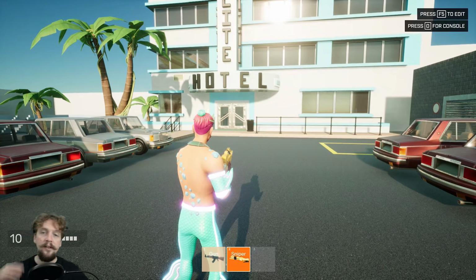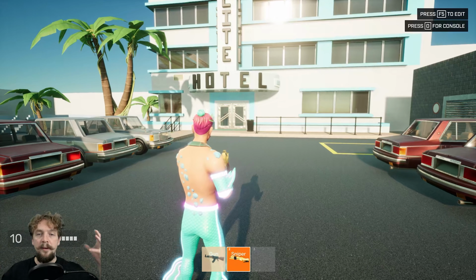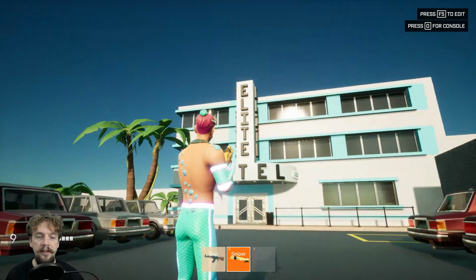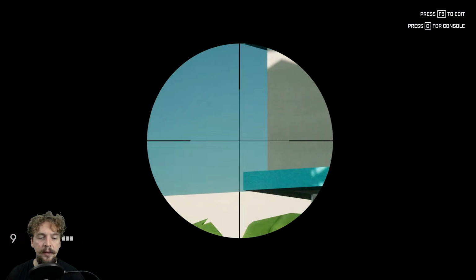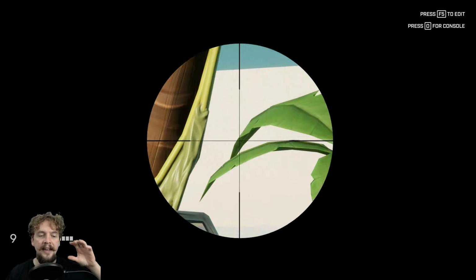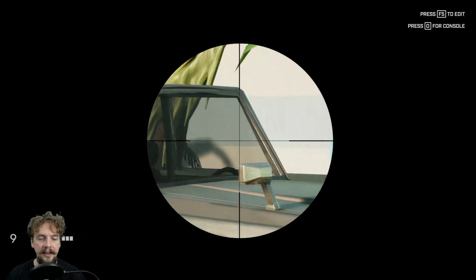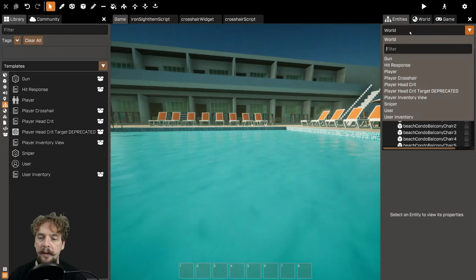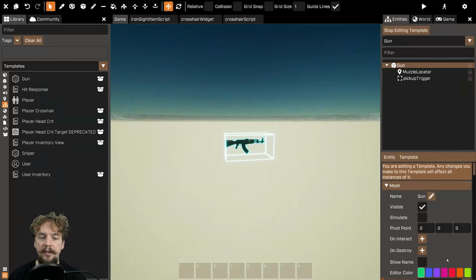The next step, once I had created my sniper rifle and had my gun which worked and felt more like a gun, was to do this part with the UI. So we've got the scope overlay and zooming in as well. That's done in a couple of steps. The first step is to zoom in using the sniper.